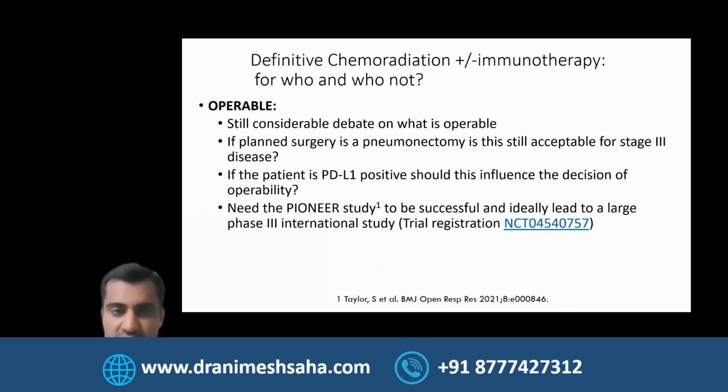So just to summarize, where are we with operable disease? There is still considerable debate on what is operable. If the patient is planned for pneumonectomy, are we, as radiation oncologists, still comfortable with those approaches, or do we have a good alternative? If somebody is PD-L1 positive, or has a higher PD-L1 figure, should that influence operability? I don't think we have clear answers to that, but we have the Pioneer study, which is looking into the strategy of a non-surgical approach in patients with operable disease. Hopefully this will give us a little more insight to address these questions.